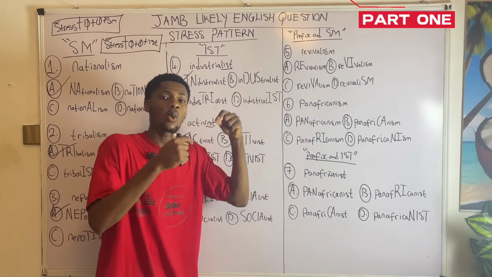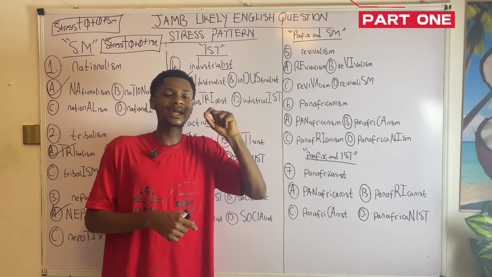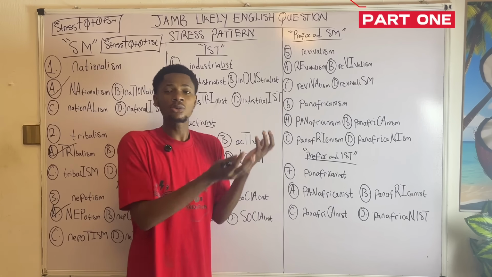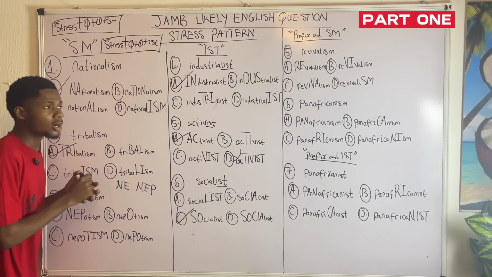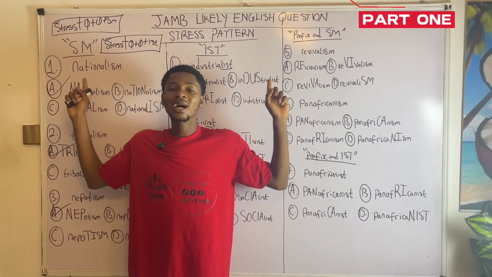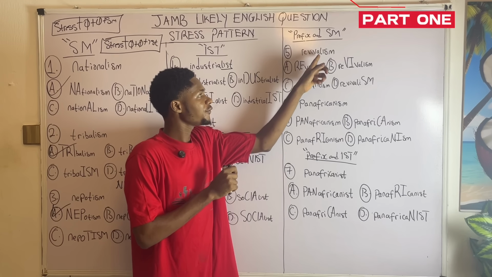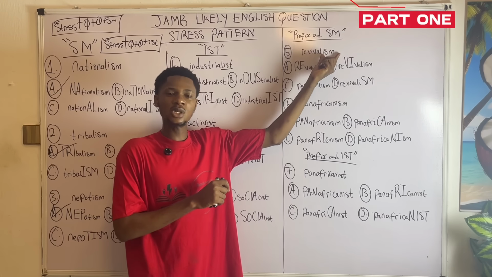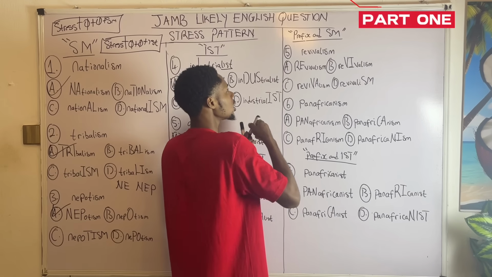Now, what is the rule saying? Whenever we have a prefix in front of a word that ends with SM, what is the rule? We are going to ignore the prefix. That is, we are going to remove the prefix and stress the word following the same rule that we have here. What is the trick? We are going to cancel the prefix and then fall back to this rule. That is, we act like we do not see a prefix in the word. Example, revivalism. How do we stress this word? Revivalism is a word, and RE is a prefix. Because we see RE as a prefix, we are going to cancel it.